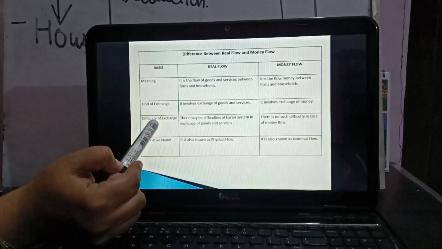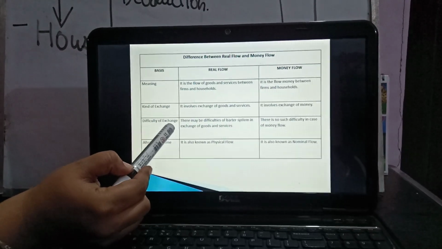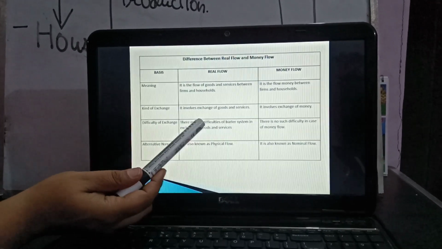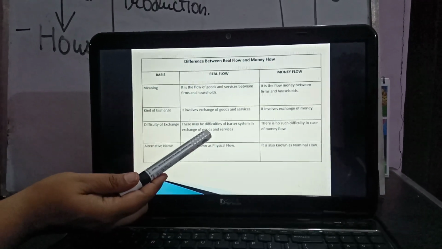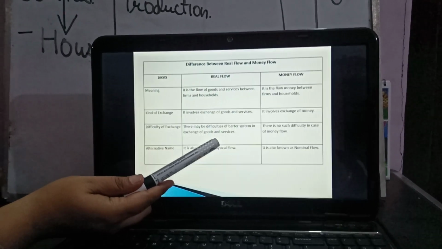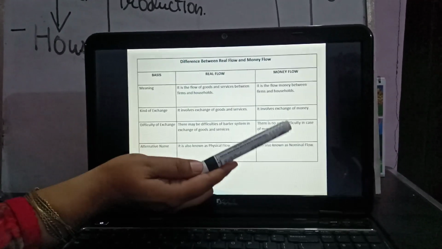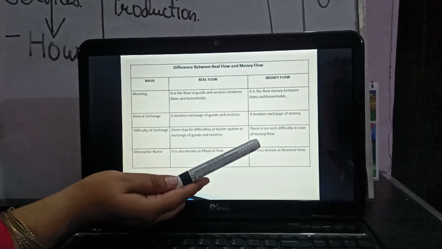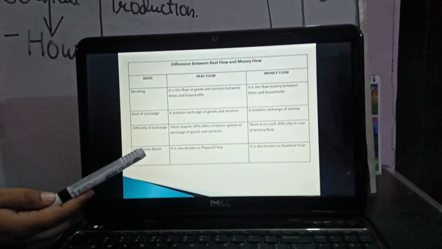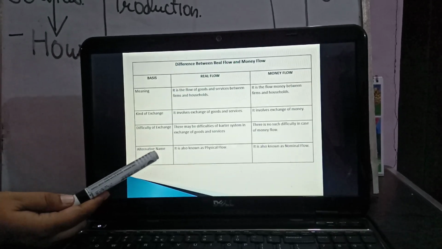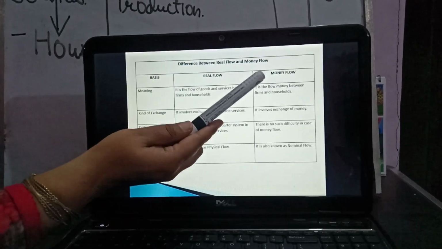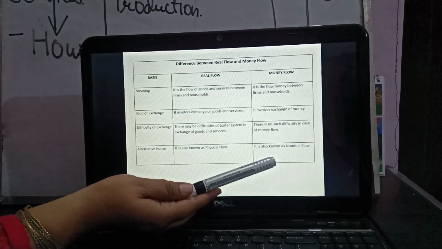Then the third basis of difference is difficulty of exchange. There is difficulty in case of real flow, as the barter system of exchange has certain demerits. You cannot preserve these goods and services to be rendered in the future. And in money flow, there is no such difficulty, as money can be paid in the future also. The next basis of difference is alternative name. The real flow is known as physical flow, and money flow is also known as nominal flow.